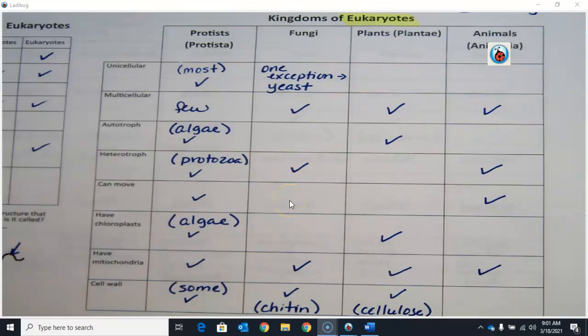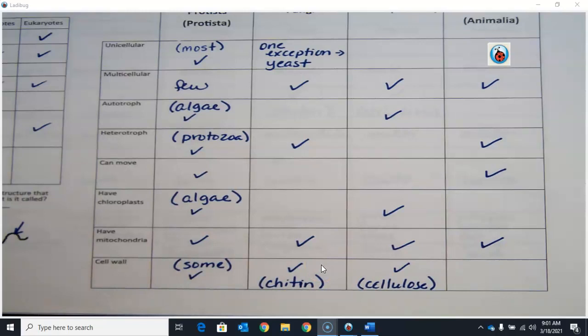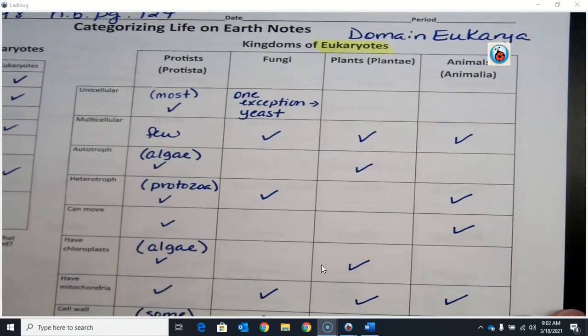Can fungi move? No. Do they have chloroplasts? No, because they can't make their own food. They're heterotrophic. Do they have mitochondria? Yes. Do they have a cell wall? Yes. Now, what is in that cell wall? What's in the cell wall is a substance called chitin, which, if you remember, is one of your examples of your carbohydrates.